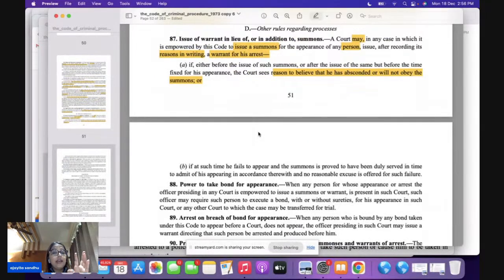Or if at such time he fails to appear and the summons is proved to have been duly served in time to admit of his appearance, and no reasonable excuse is offered for such failure. Now the court is going to issue a warrant in lieu of summons.